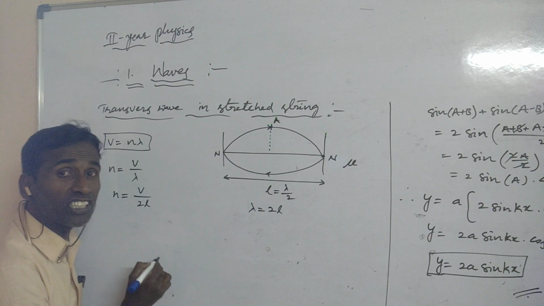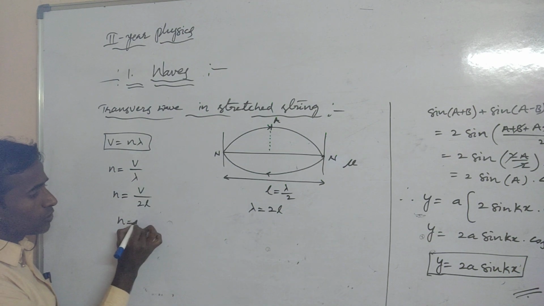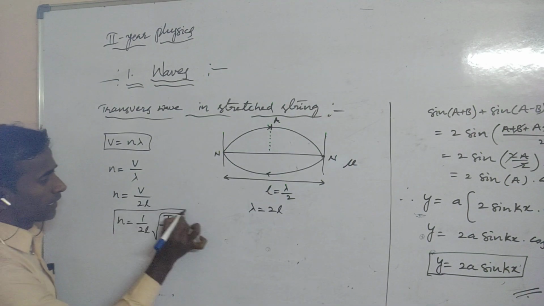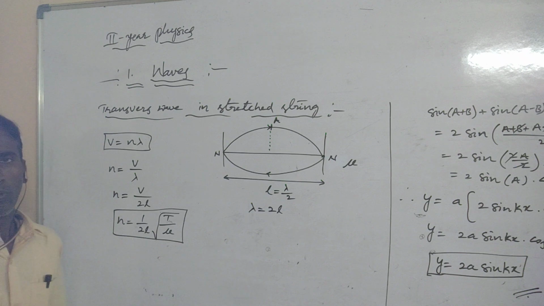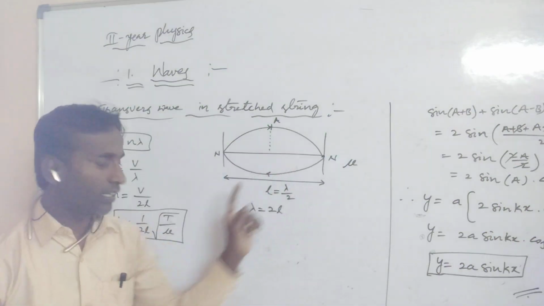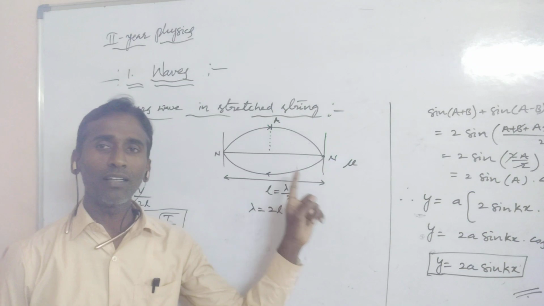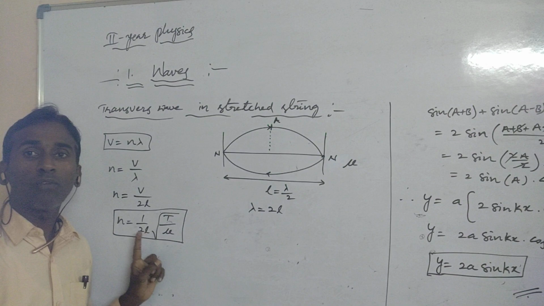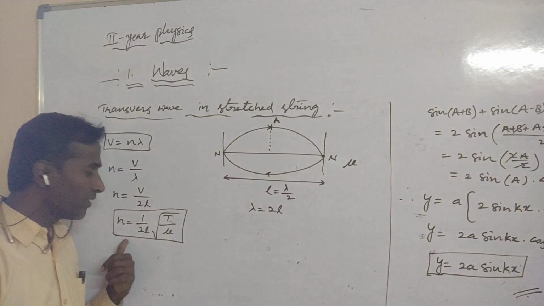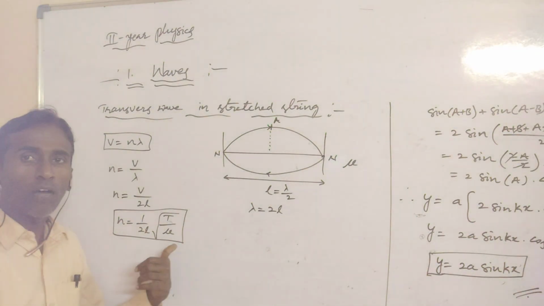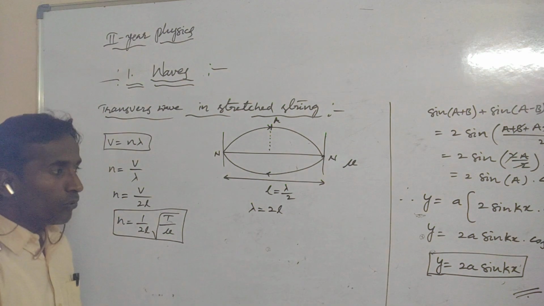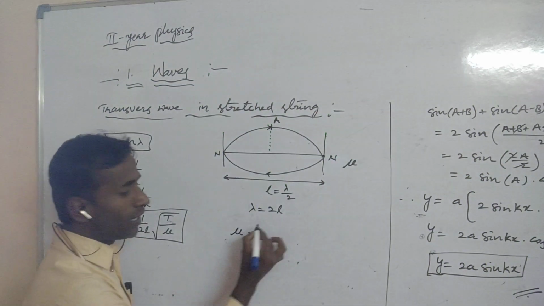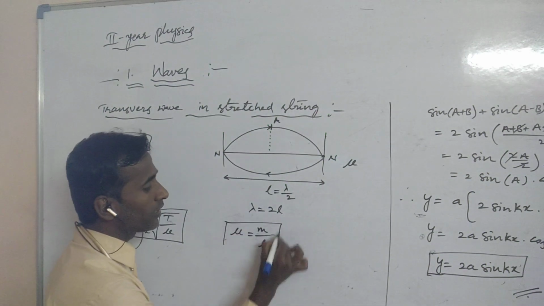V means the transverse wave velocity in a stretched string, so N is equal to 1 by 2L under root of T by mu, where T is the tension in the string and mu is the linear mass density of the wire. This is the fundamental frequency of the vibrating string formula. N is equal to 1 by 2L under root of T by mu, where mu is the linear mass density of the wire. That mu is also mass per unit length. This is called mu.